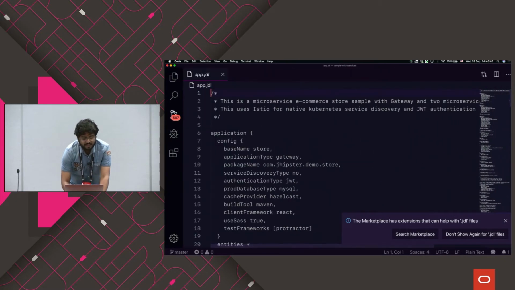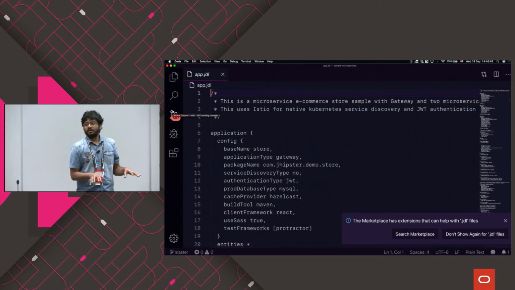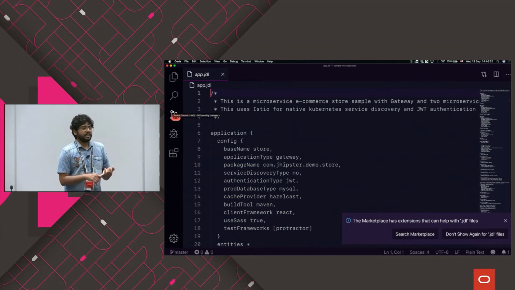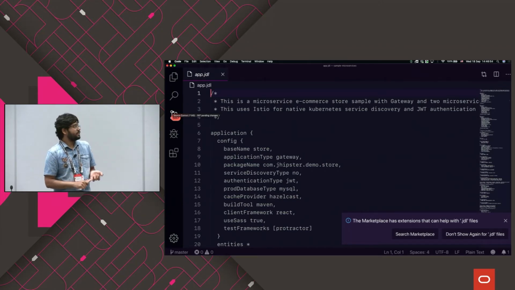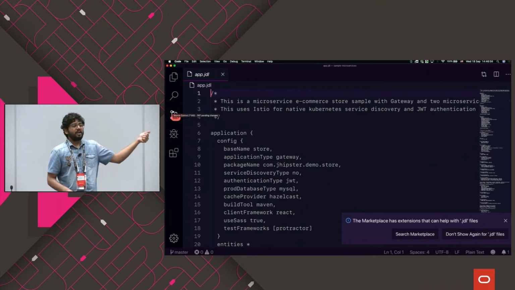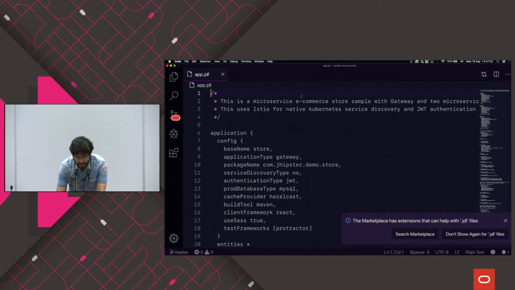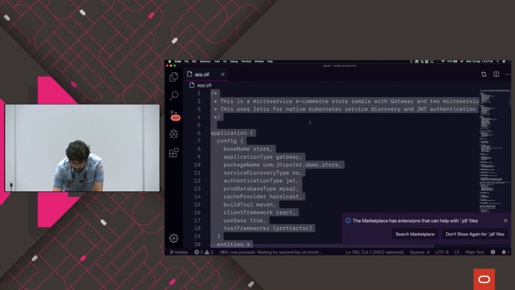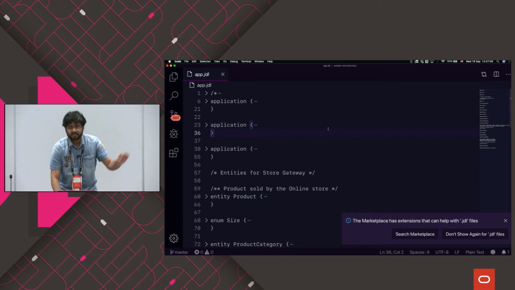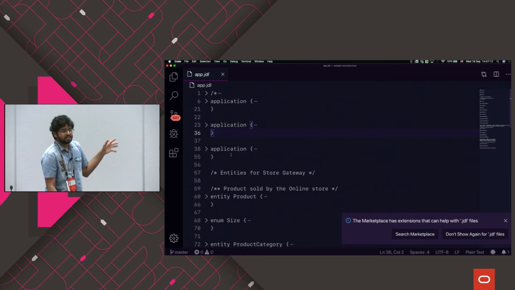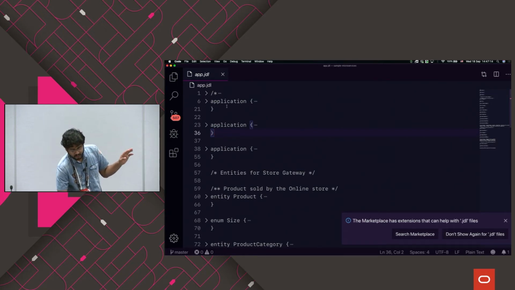So you have two ways of generating an application with JHipster. One is using the command line interface, CLI tool, the jhipster command, after installing JHipster. Or you can just create a JDL file and then import this JDL file to generate an application. That's as simple as that. So this JDL file, is it visible for everybody at the back? It's fine? The font size is OK? Great. So what we have here is a single JDL file, which has 3 applications.